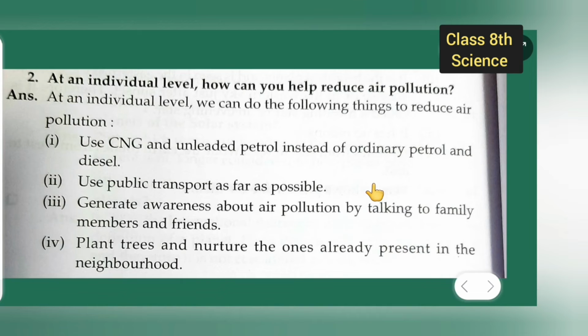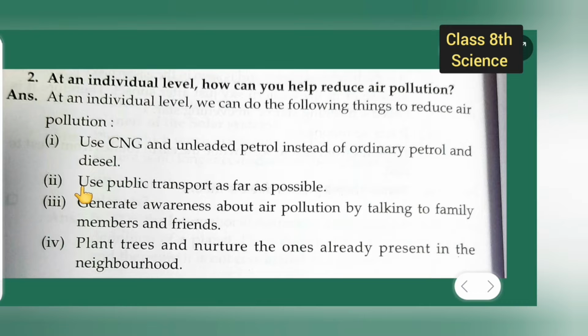Next, let us see at an individual level how we can help reduce air pollution. At an individual level we can do the following things. First point is use CNG and unleaded petrol instead of ordinary petrol and diesel.